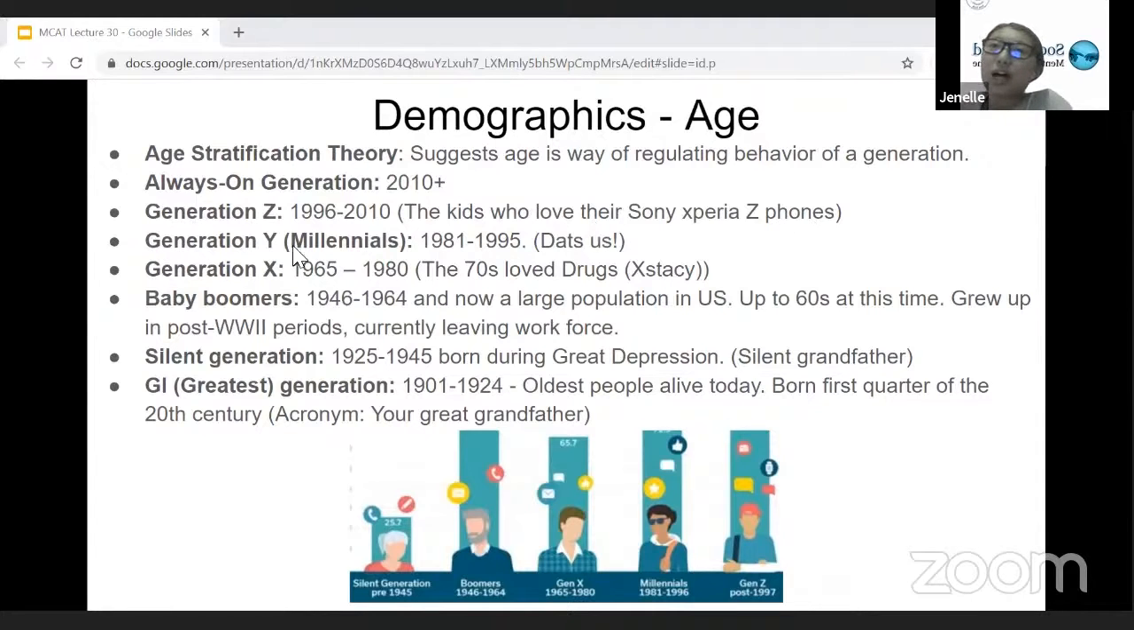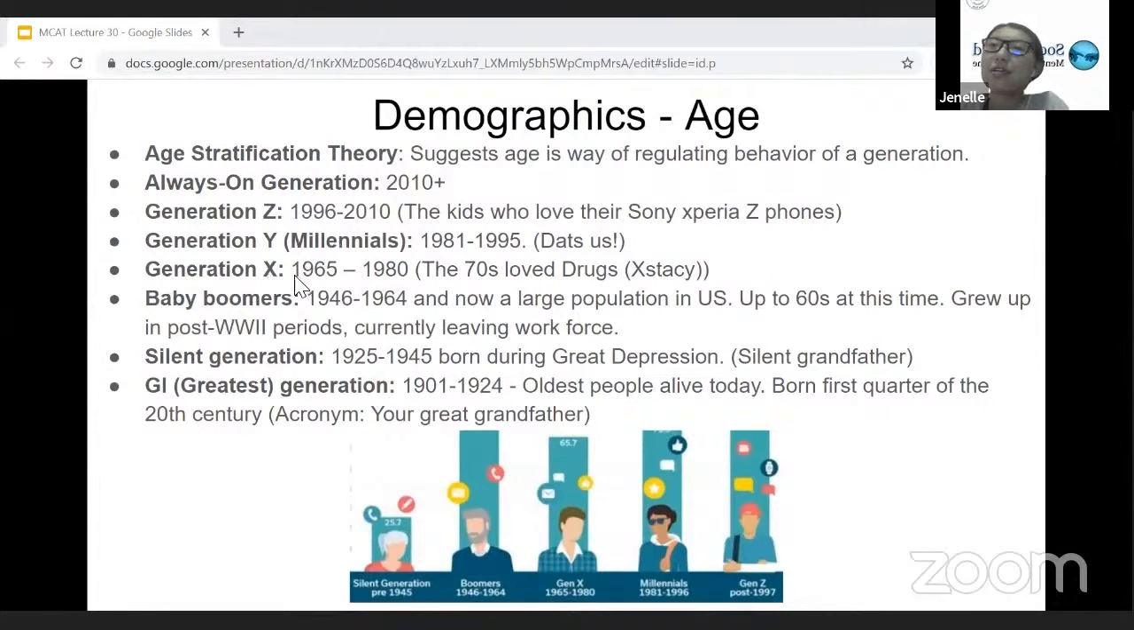Generation Y are also known as millennials. They were born between 1981 and 1995. The way to remember it is that's us. I'm not completely sure how; personally, I kind of just remembered them by each of the age stratifications on their own. But if thinking "that's us" helps for the millennials, then that's a way to remember it.